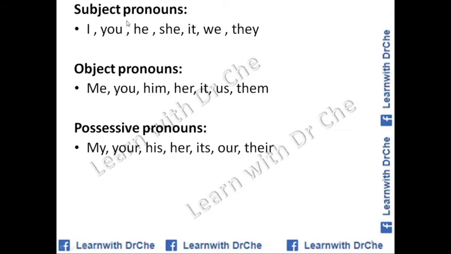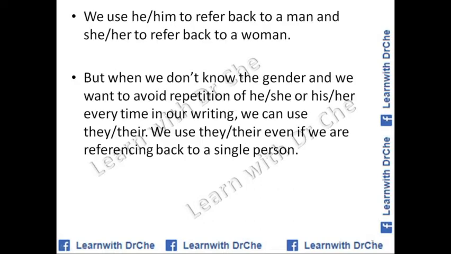Pronouns are very good for referencing. So subject pronouns are I, you, he, she, it, we, they, and the object pronouns are me, you, him, her, it, us, them, and possessive pronouns are my, your, his, her, its, or their. Possessive pronouns are especially important for talking about referencing.